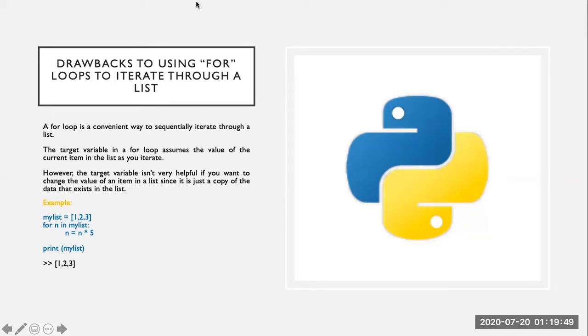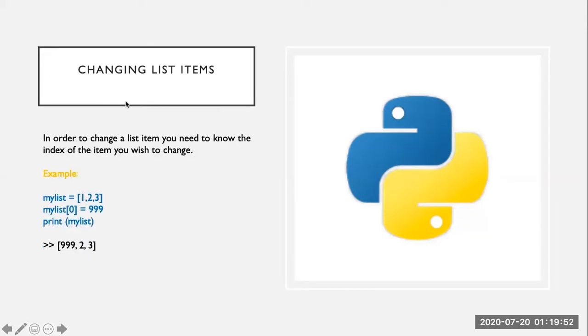So what should we do in case we want to change the list items? Just recall that in the last lecture we discussed that in order to change an item, we need to know the index number of the item we wish to change. For example, there's a list in which there are 3 items, 1, 2, 3, and in case we want to change the first item, we need to access that item through its index number.